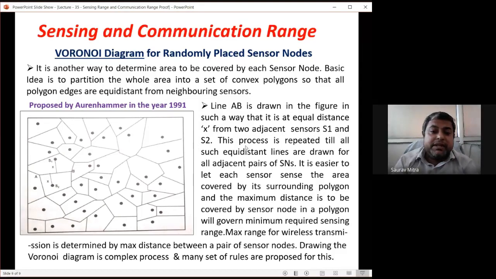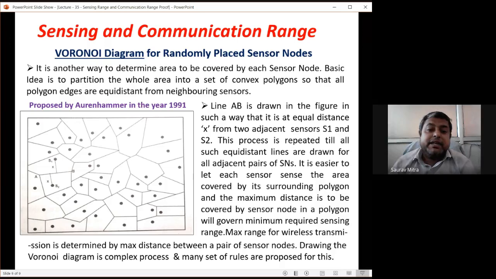This process is repeated till all such equidistant lines are drawn from all the adjacent pairs of sensor nodes. So actually initially all the sensor nodes are placed and then the lines are drawn. I was actually telling you the reverse process. So this process is repeated till all the equidistant lines are drawn for all adjacent pairs of sensor nodes.